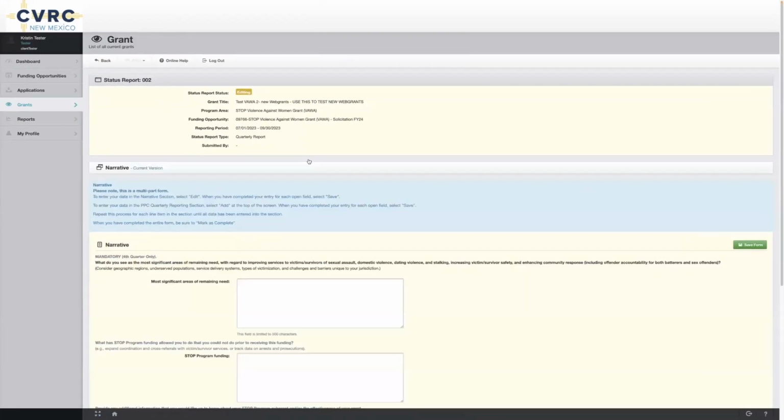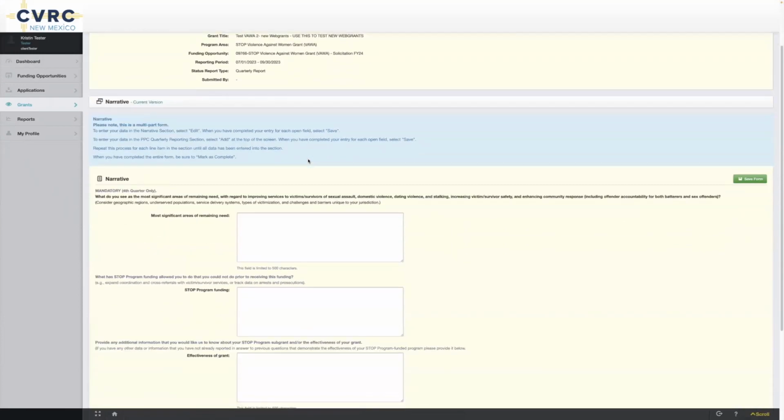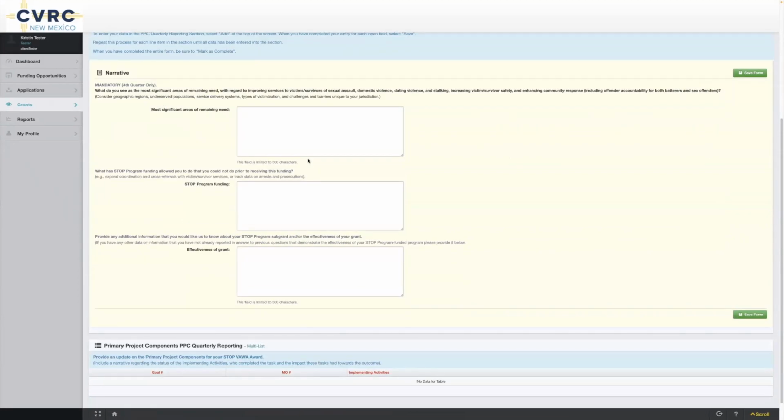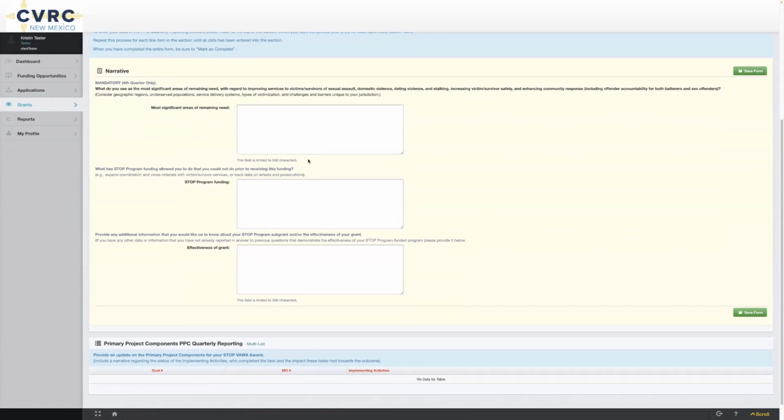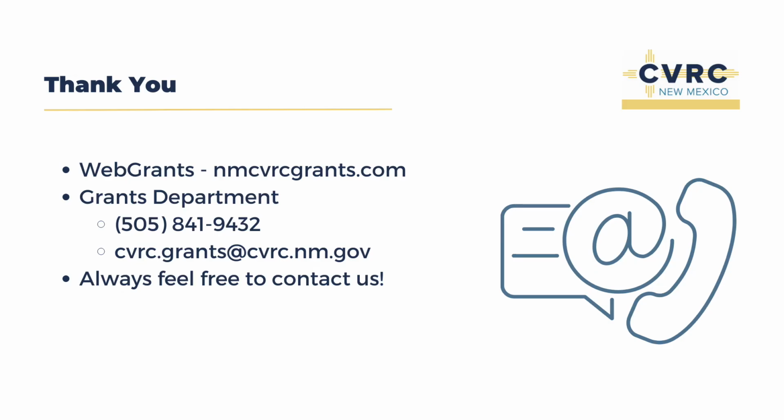Mark as complete. Okay, now we're going to jump ahead to the narrative. And the narrative is required for everyone. And you'll just write about what needs you see, what has STOP program funding allowed you to do, and the effectiveness of your grant. These are mandatory in the fourth quarter only. Once all of these components have a green check mark, you'll see a submit button and you'll be able to submit your progress reports.